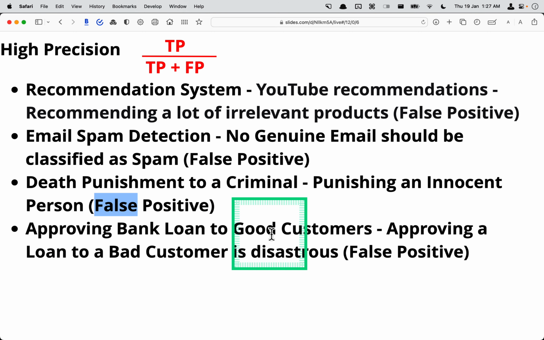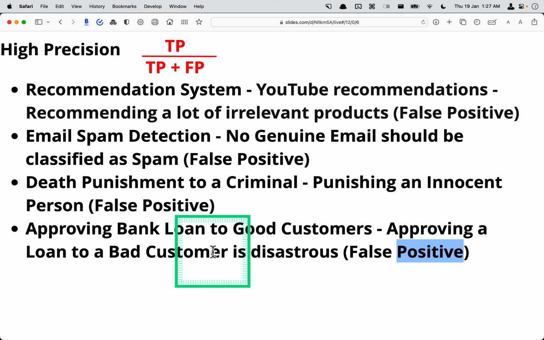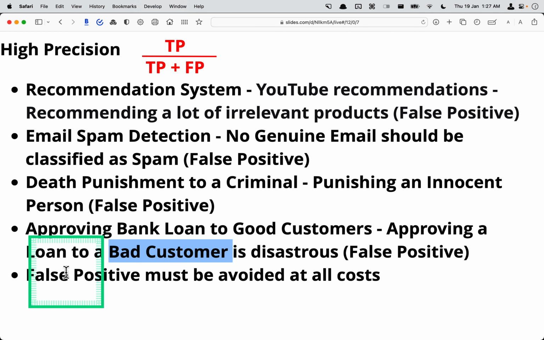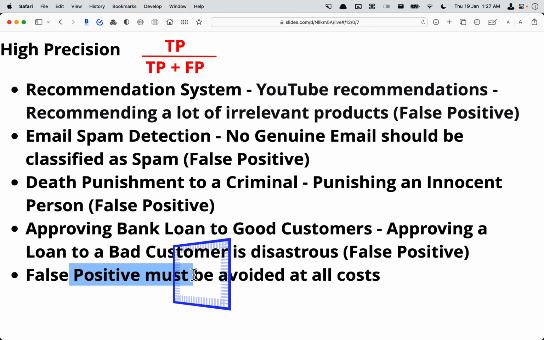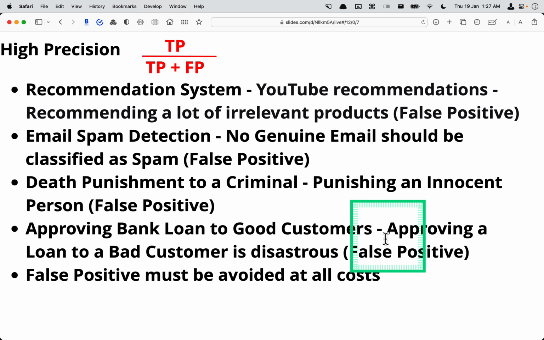So approving a bank loan to a good customer. Approving a loan to a bad customer is disastrous. So in this case you have to read approving a loan as a positive case, and it shouldn't be given to a bad customer. So in this case, false positive must be avoided at all cost. Because if you approve a loan to a bad customer, which will be a false positive, the bank will lose money in this case.